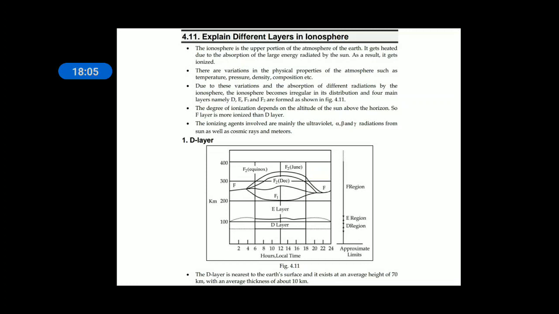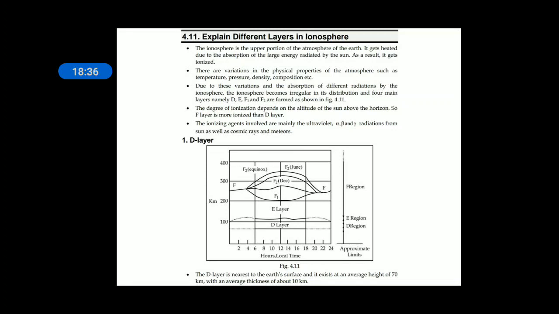The ionosphere is the upper portion of the atmosphere of the Earth. It gets heated due to the absorption of the large energy radiated by the sun. As a result, it gets ionized. As it is the uppermost layer in the atmosphere of the Earth, it gets more heat from the sun and all the molecules become ions.